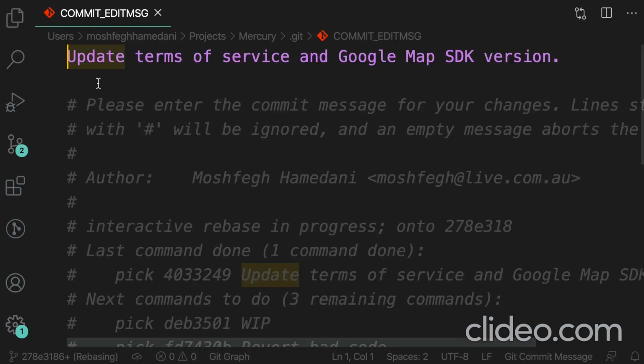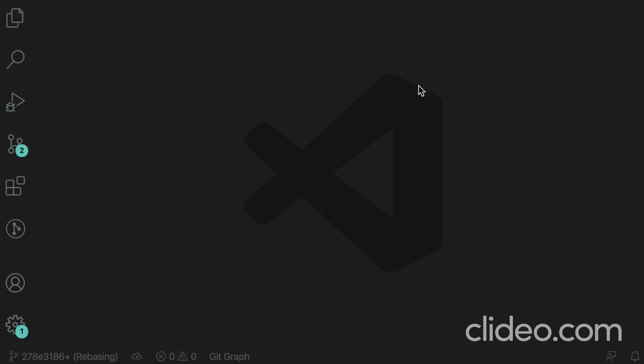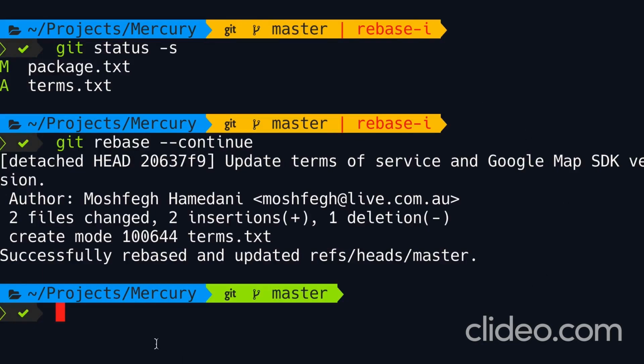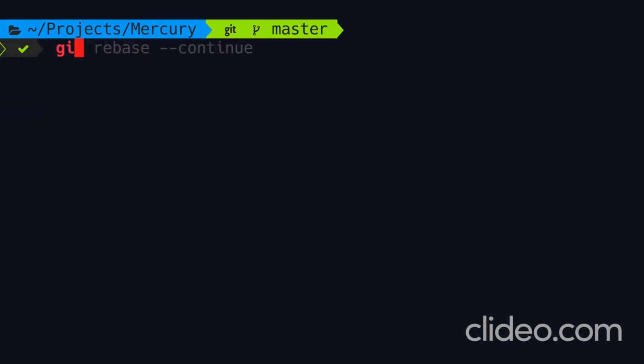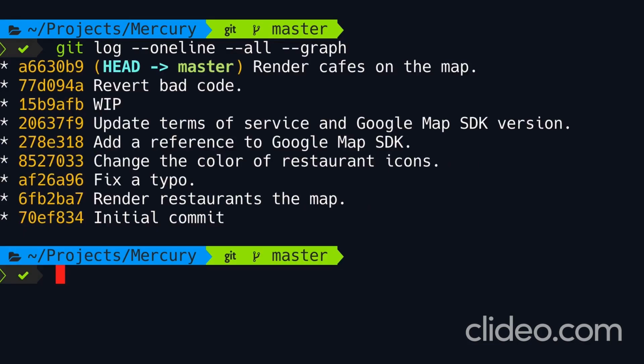All right, here's the message for the next commit, update terms of service and Google Map SDK. So let's close that. We're done with rebasing. Beautiful. Let's look at our history one more time. So our first work in progress commit is gone.